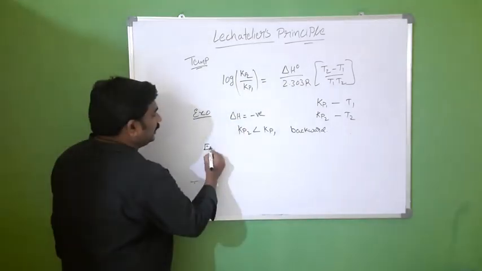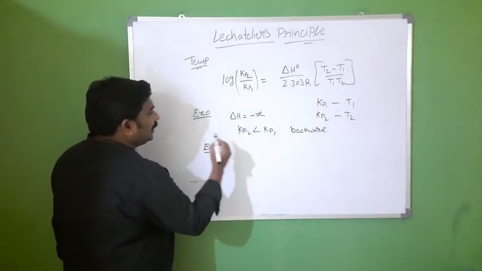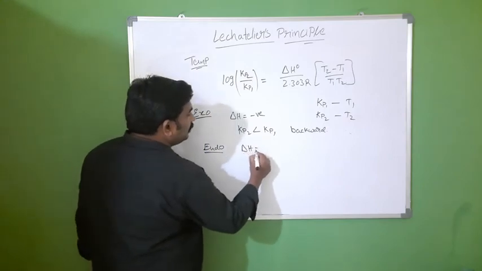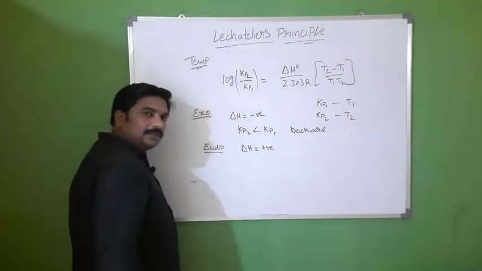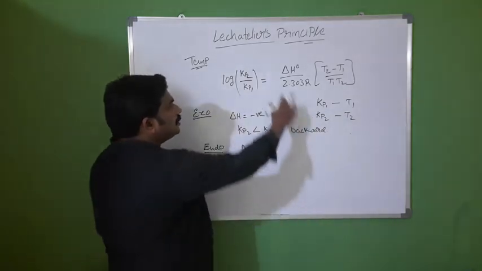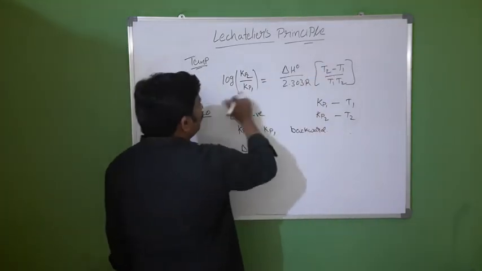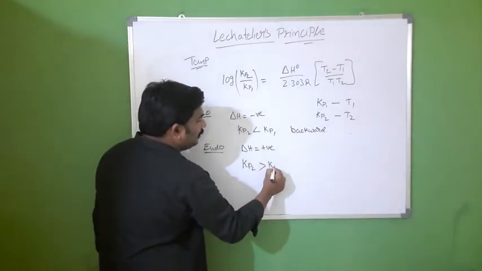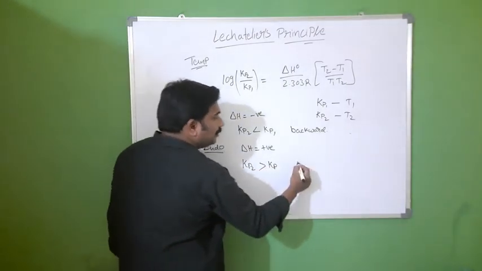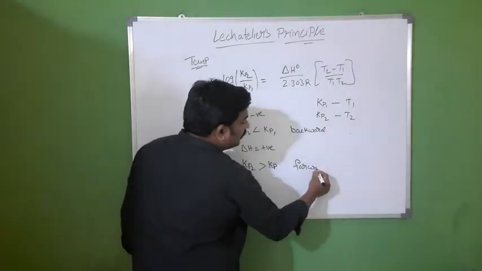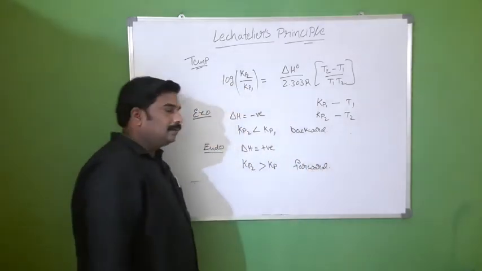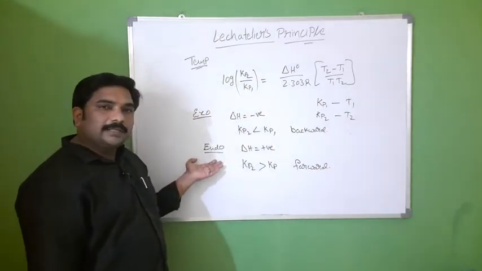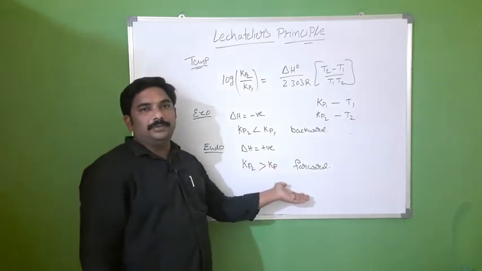For an endothermic reaction, delta H is positive, so this value is positive, and Kp2 is greater than Kp1. The reaction is in the forward direction. So for endothermic reactions, high temperature is favorable.